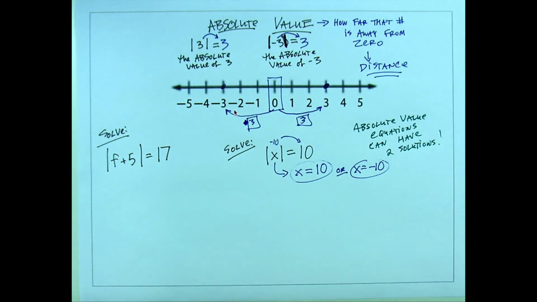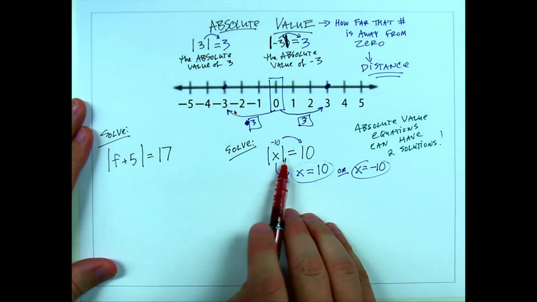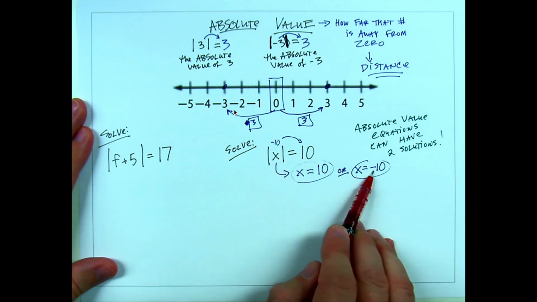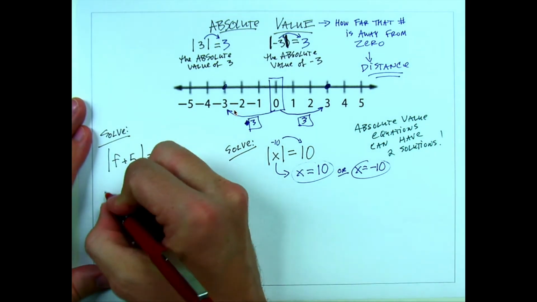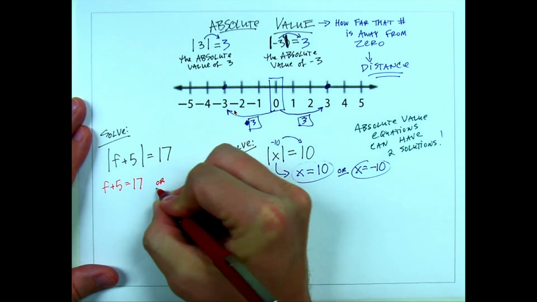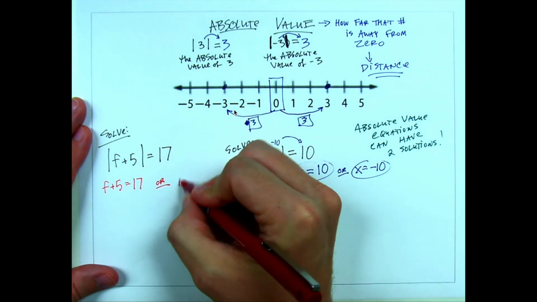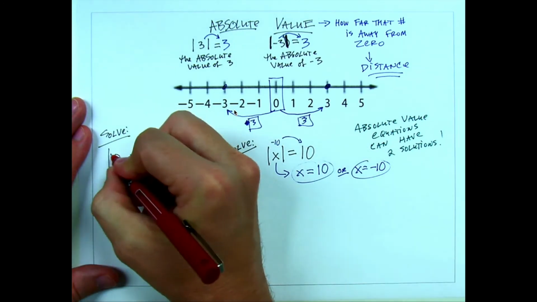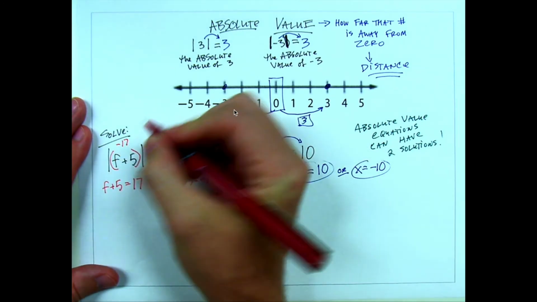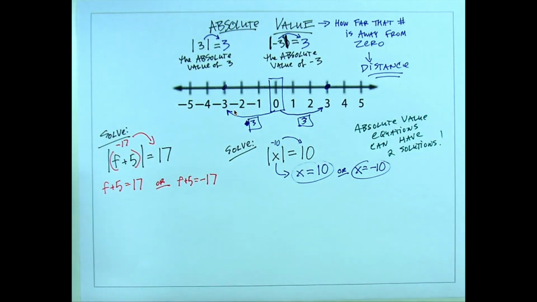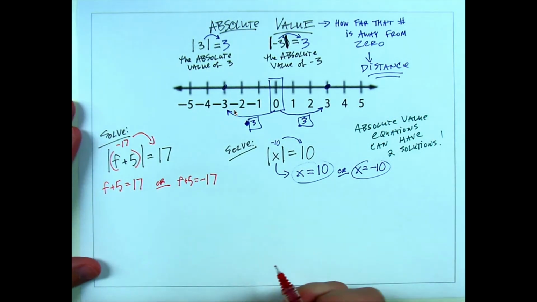So here's what you need to do. Just like on this problem, we set this equal to this, and we set this equal to negative that. I need to set this equal to this, and I need to set this equal to negative this, because if this whole thing equaled negative 17, then the absolute value would still come out to positive 17. So I'm going to get two solutions on this problem as well.